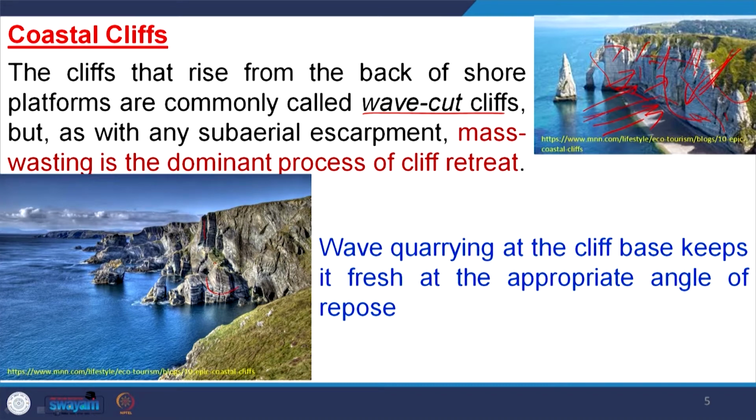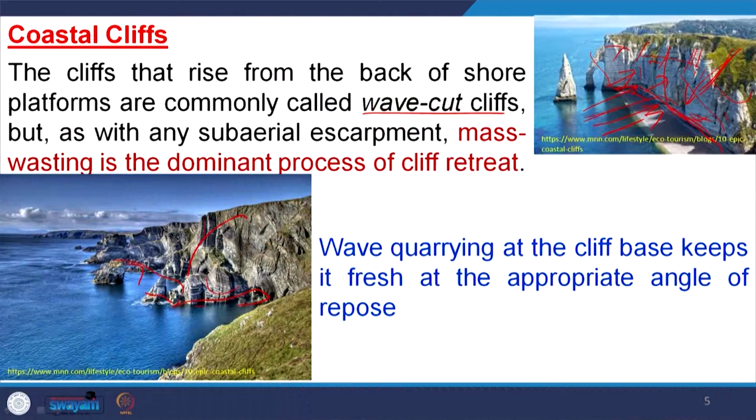It is not the wave. Whatever the wave does, it creates the instability of these cliffs. Suppose we are creating a notch here, that means we are making the system unstable. So, once this system becomes unstable, this part falls down here, this part falls down here. So, that is due to mass wasting.